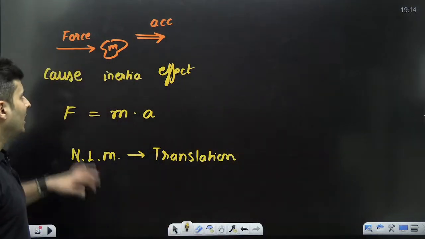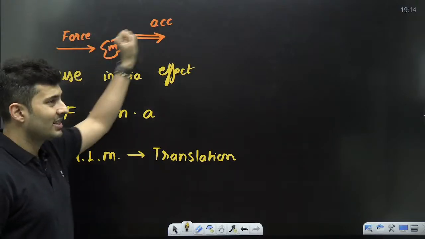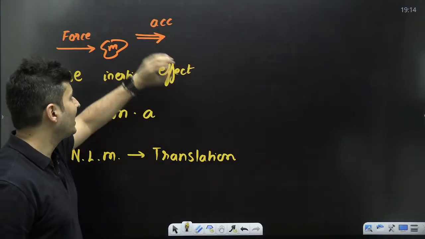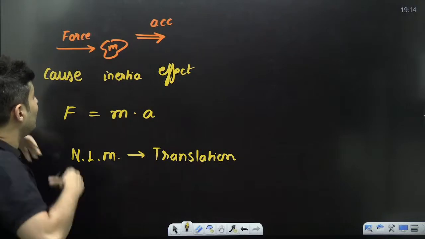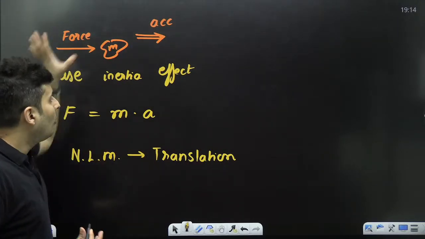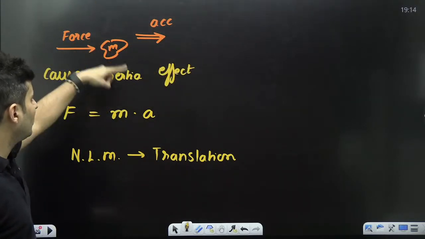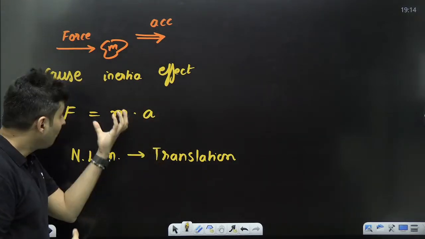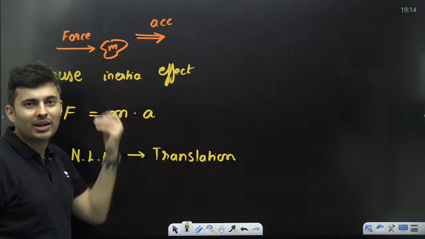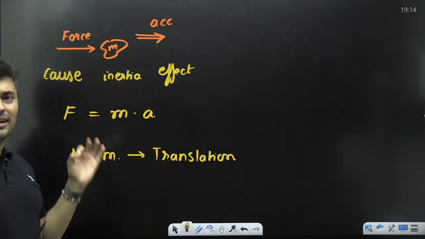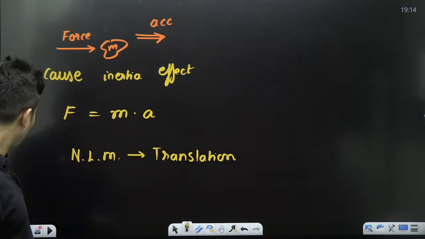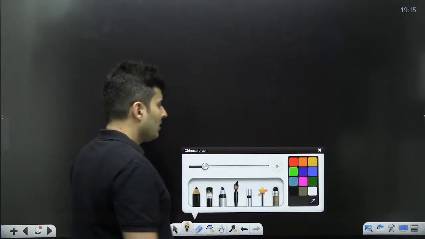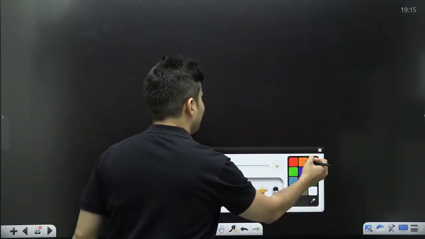Correct? So you take a mass, you apply a force, it changes its state. That effect is acceleration. Force is the reason, the cause. How much the effect will be depends on this inertia. If the mass is more, acceleration is less. If the mass is less, effect is more, acceleration is more. That's all you get from translation. Now, is there an equivalent for all of this in rotation?